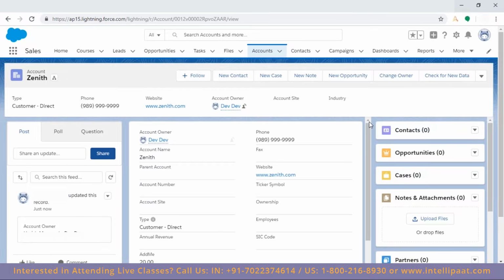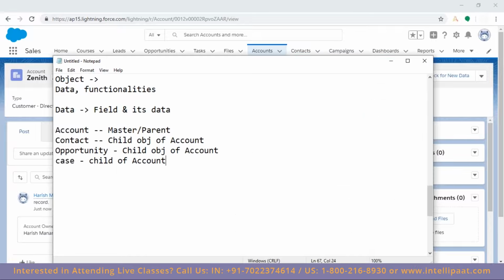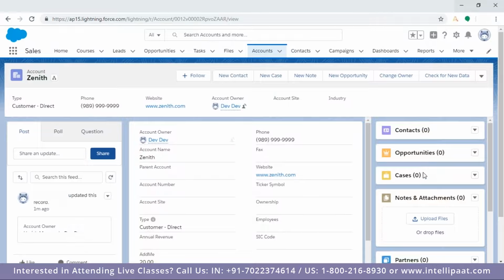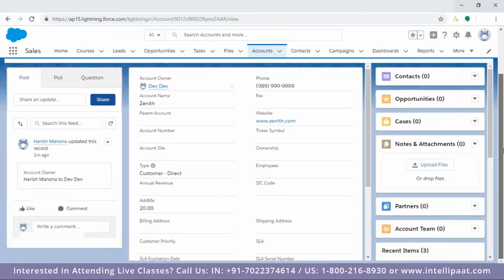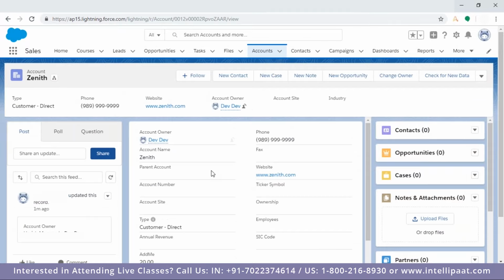And towards the right side, I'm getting the child objects. So child objects are contacts, opportunities. There are cases also, which I ignored because we were working with sales, but we have cases as well. So overall, you would be getting these in this version, children of account. If you are only into sales, since there are no cases, ignore that. As of now, there is nothing. Now here, if you want to edit this record, you can go to the top right corner and edit this. It's possible.